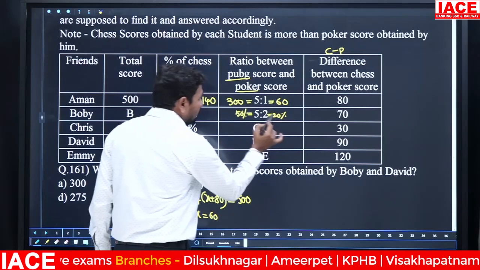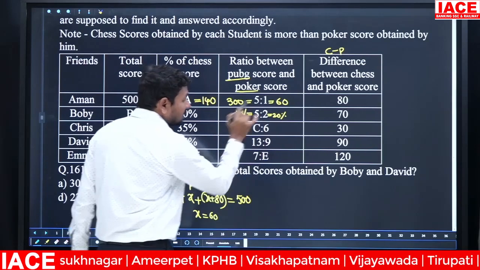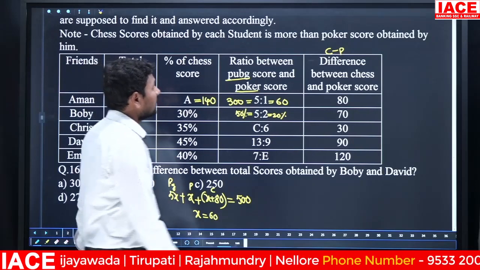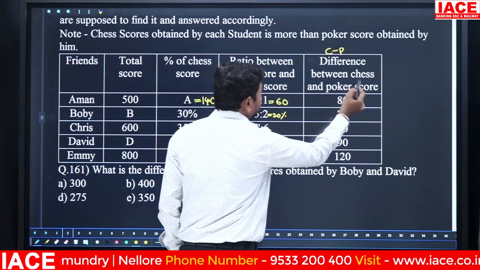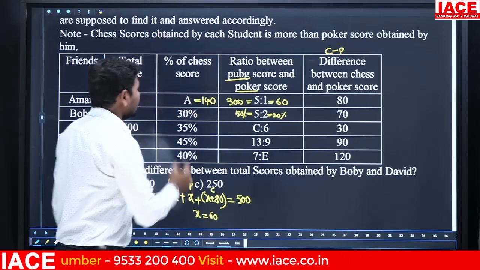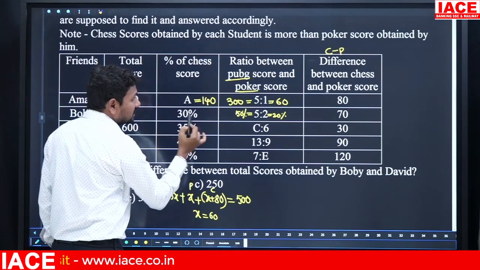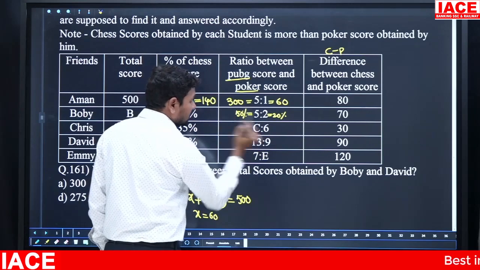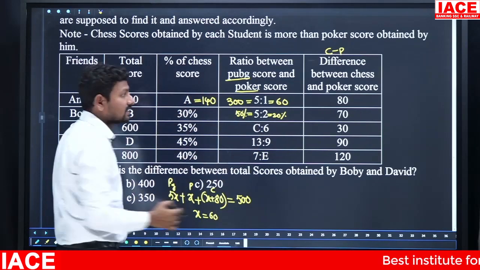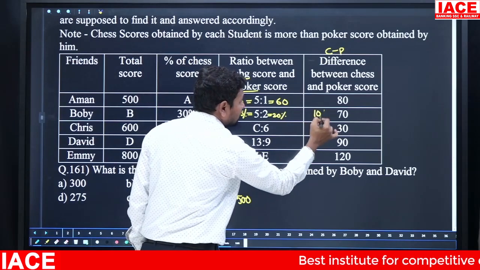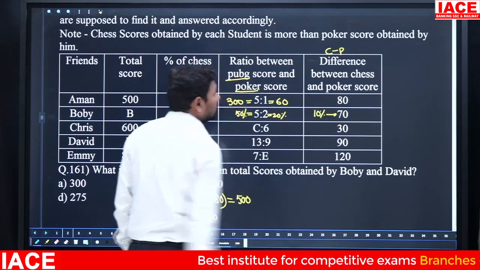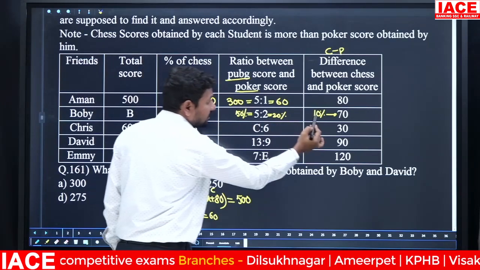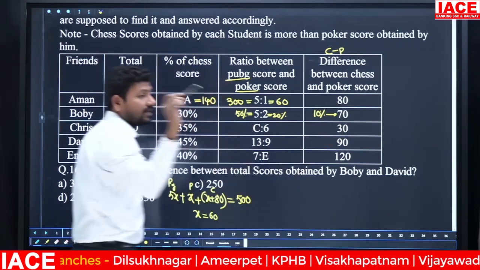Now 50 to 20, total 70%. The difference here is chess and poker difference. Chess is 30% and poker is 20%. The difference between 30% and 20% is 10%. So 10% is equal to 70.